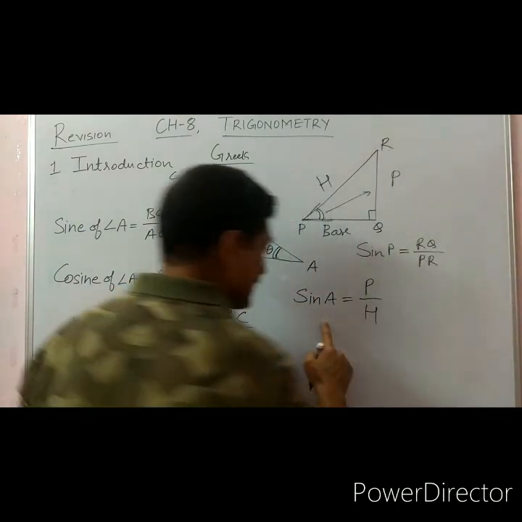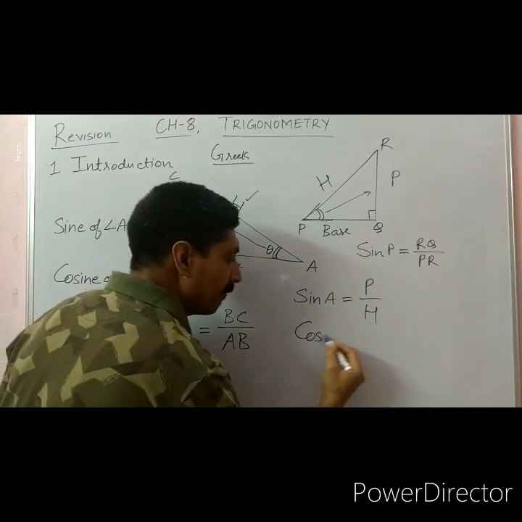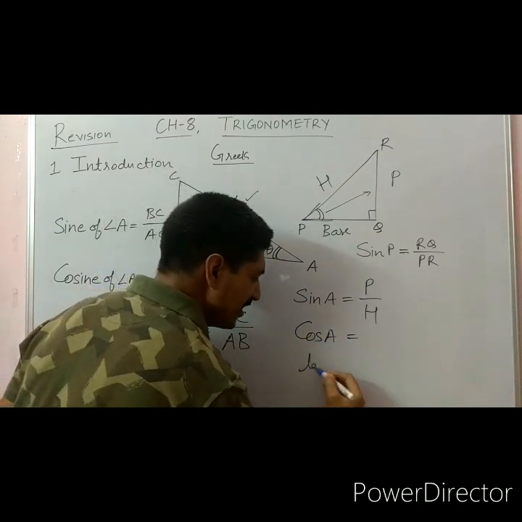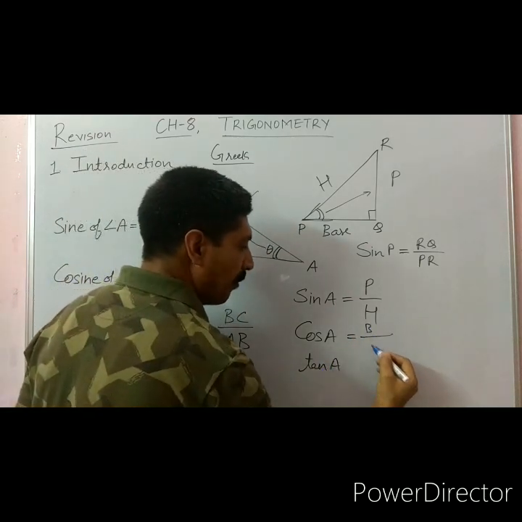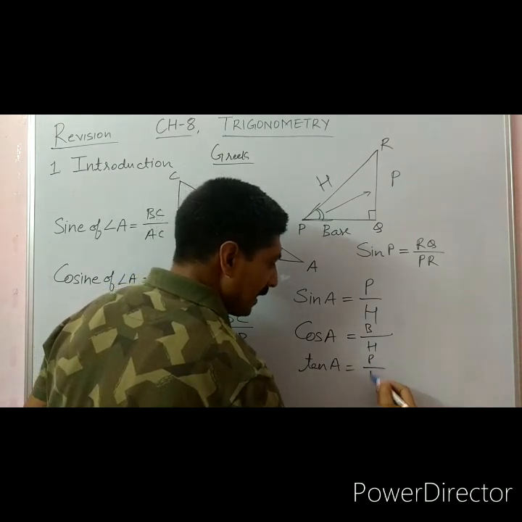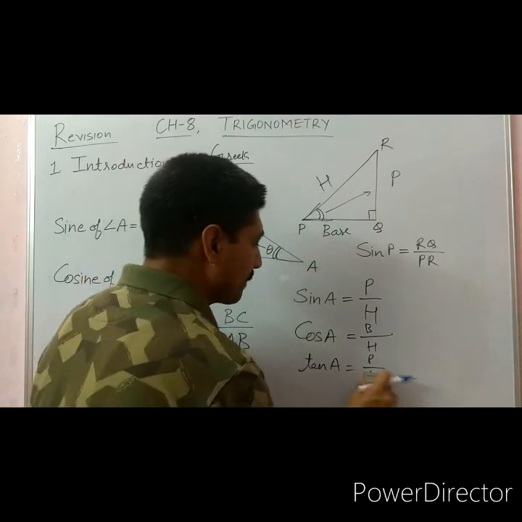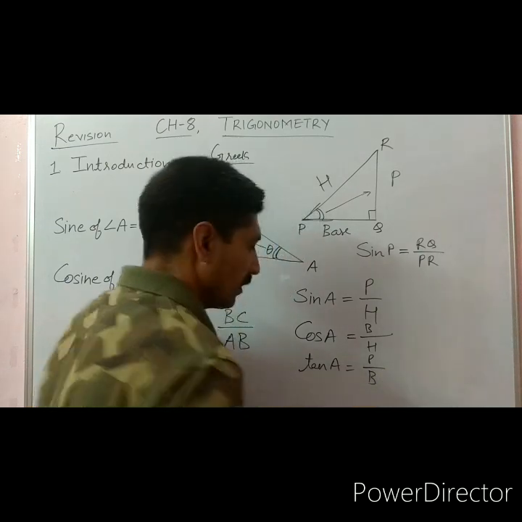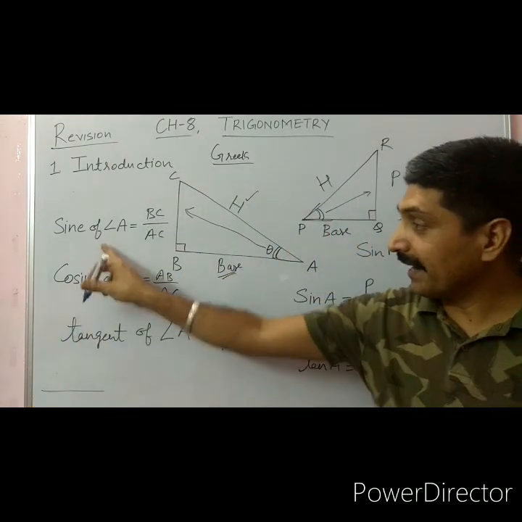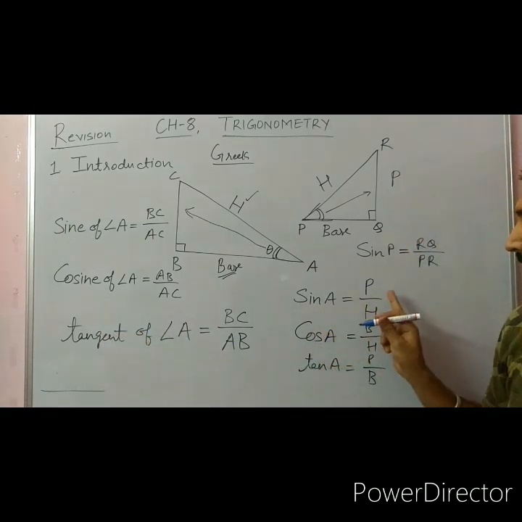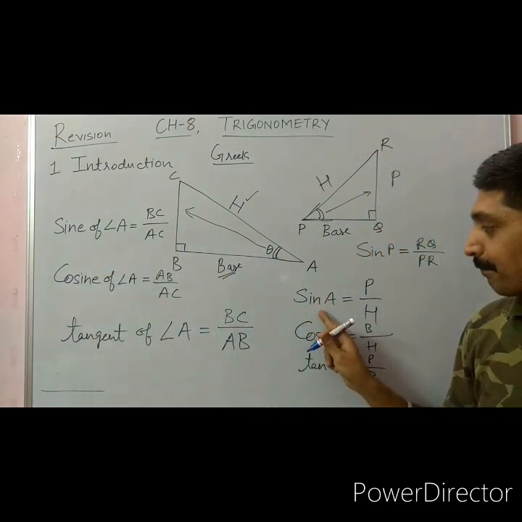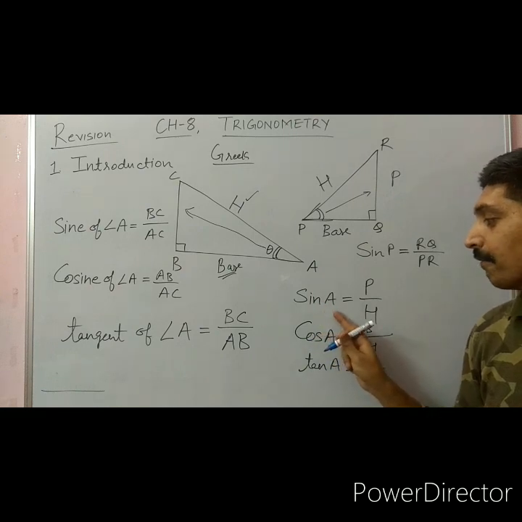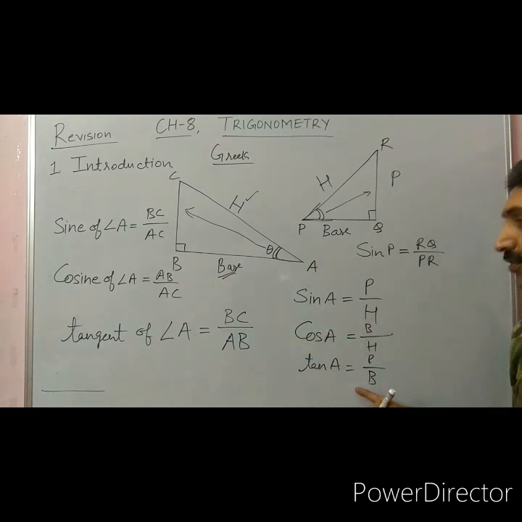Although we are writing as sine of A, cosine of A, tangent of angle A. So cosine of A is B upon H, tangent is P upon B. Always we will write this in the short form, sine of A, cosine of A, tangent of A. So please make it a habit to read it as sine of A, cosine of A, tangent of A.